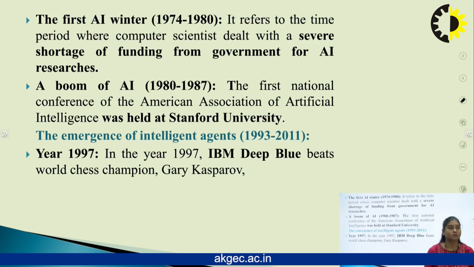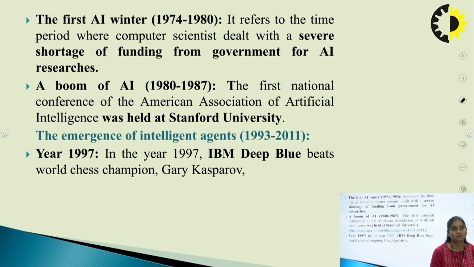Moving on further, the duration 1974 to 1980 was referred to as the first AI winter. Winter refers to the duration where the scientists dealt with a severe shortage of funding from the government for AI researchers. Not many people were taking interest in this field, and it was quite expensive to spend on its research. That is the reason why there was a shortage of funding from the government side.